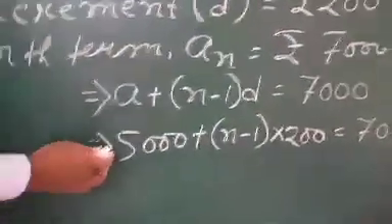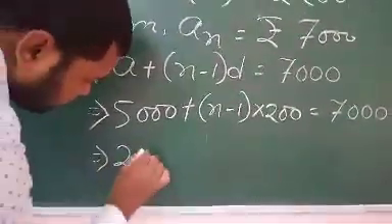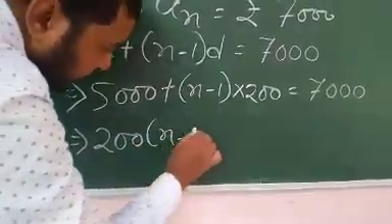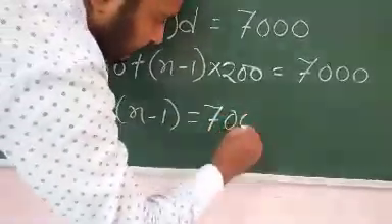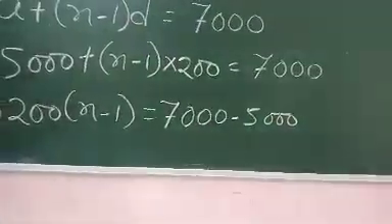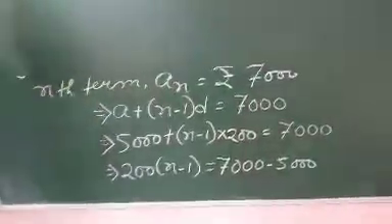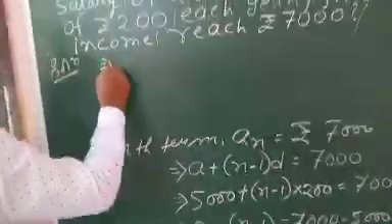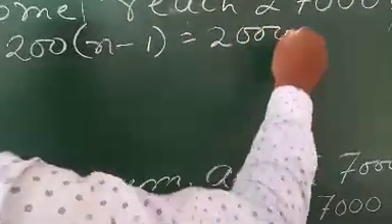So here it is plus, taking this side it will become minus. So 200 into n minus 1 you leave here, taking this one to this side plus will become minus. So it will become 7,000 minus 5,000. So 200 into n minus 1 will come 2,000.